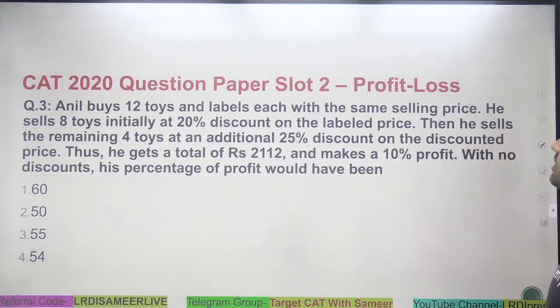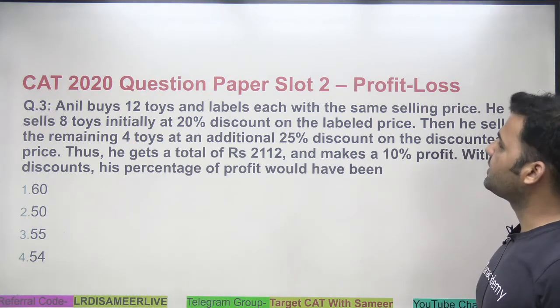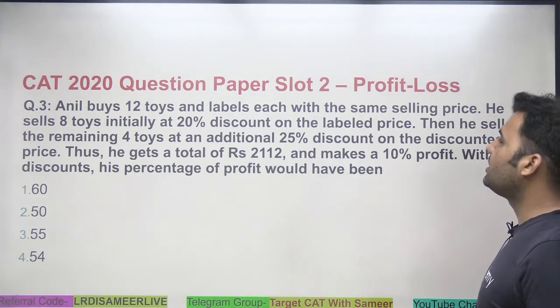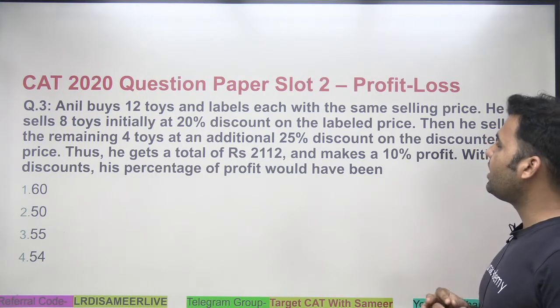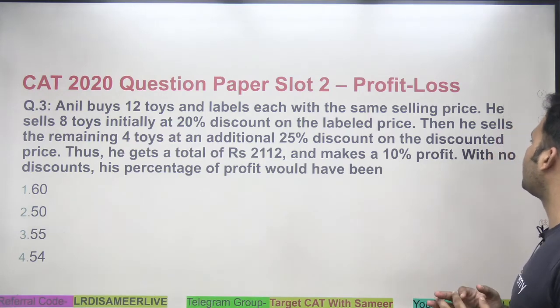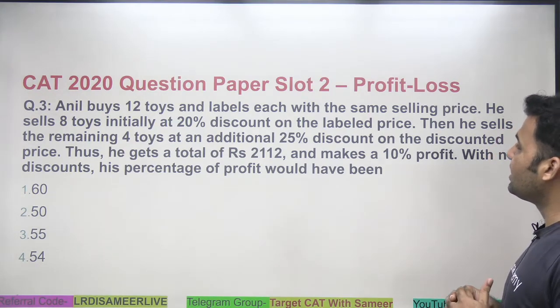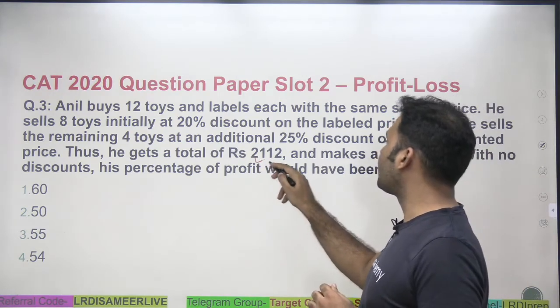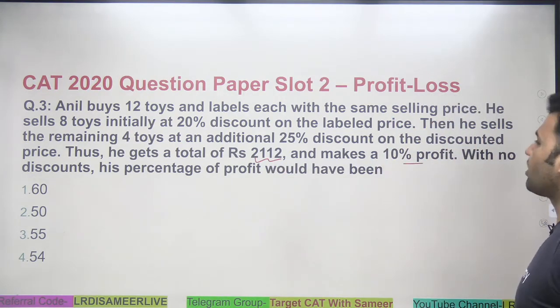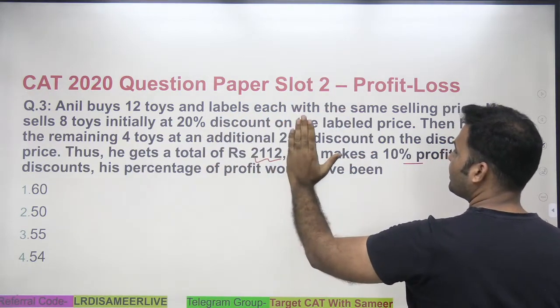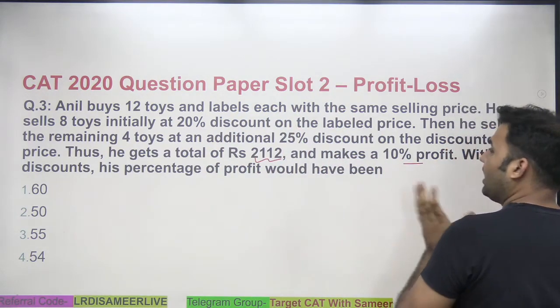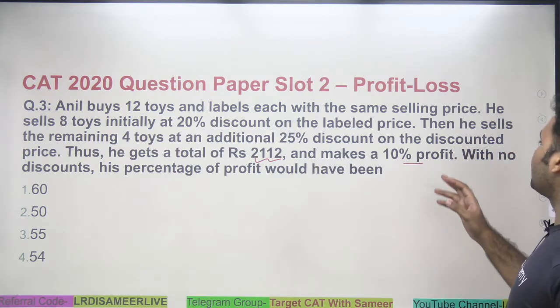Anil buys 12 toys and labels each with the same selling price. He sells 8 toys initially at a 20% discount on the labeled price. Then he sells the remaining 4 toys at an additional 25% discount on the discounted price. Thus he gets a total of rupees 2112 and makes a 10% profit. With no discount, his percentage of profit would have been? So when he is selling the product at label price, firstly at 20% discount and then at 25% discount, his overall profit is 10%.